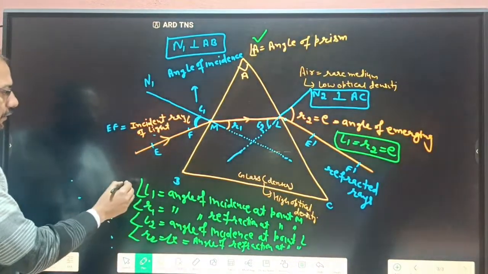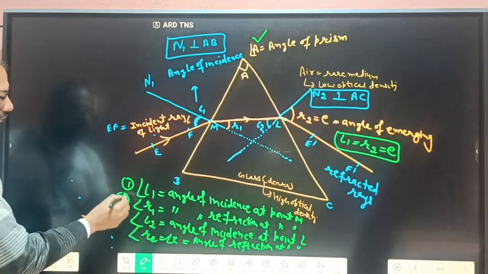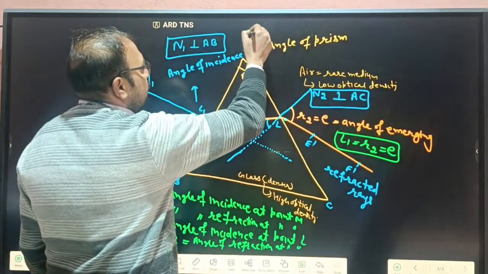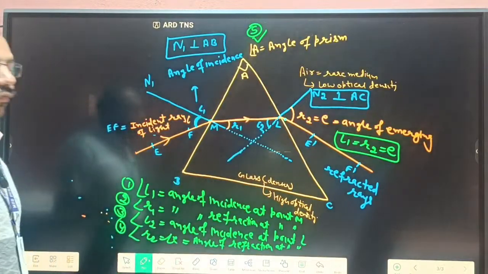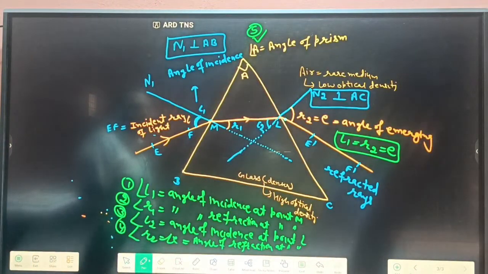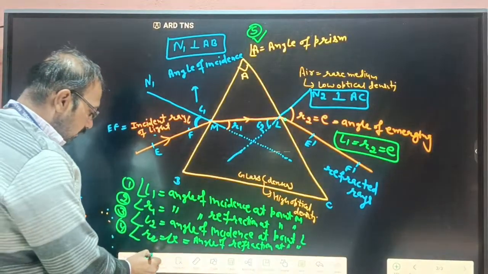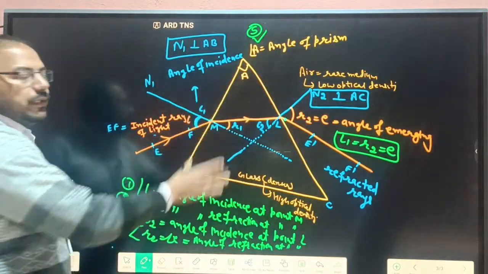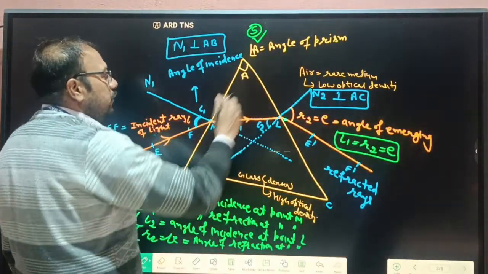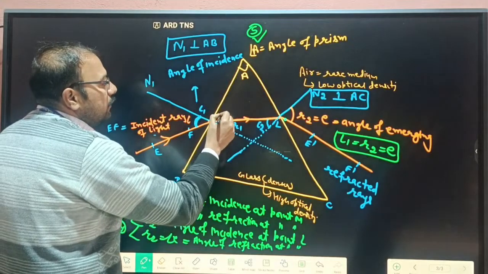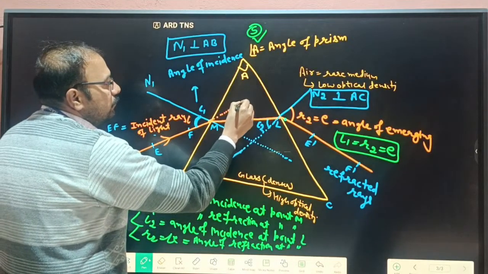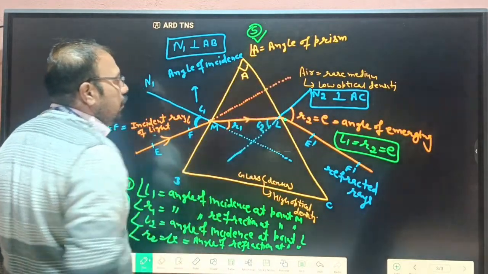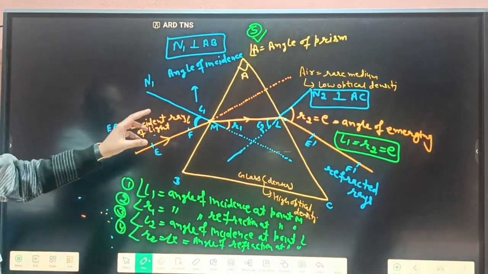So how many angles is this? 1, 2, 3 and 4, and this is the fifth angle. And one more angle is left here. If we extend the lines, for example this line, and remove this prism, the light passes straight. So how? This light passes like this. This is the original path.